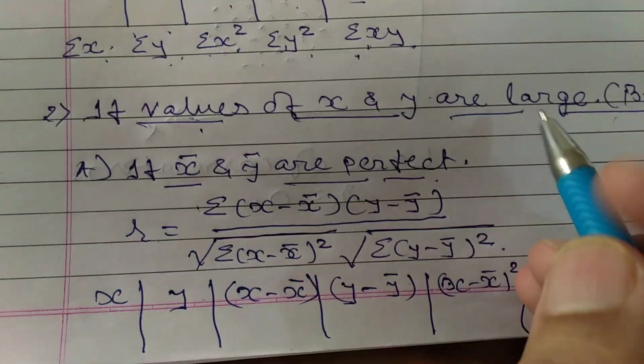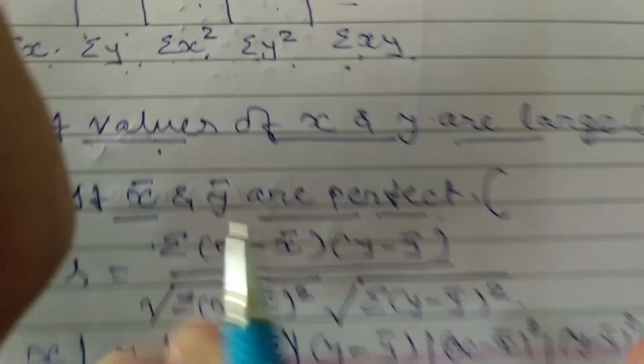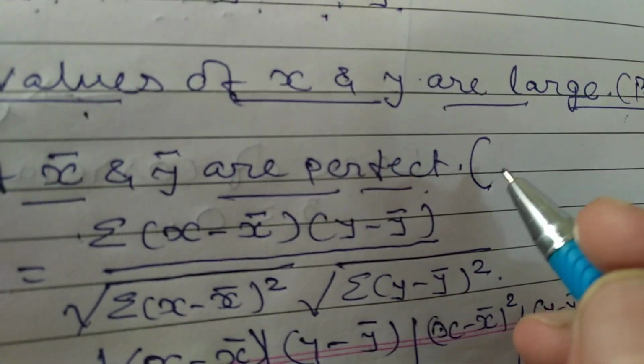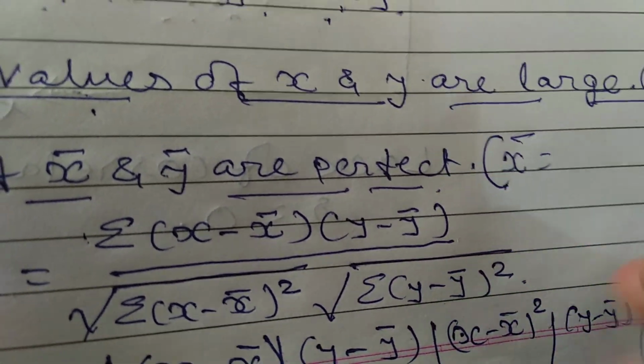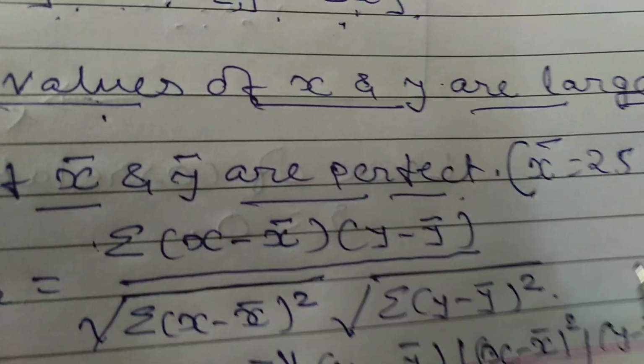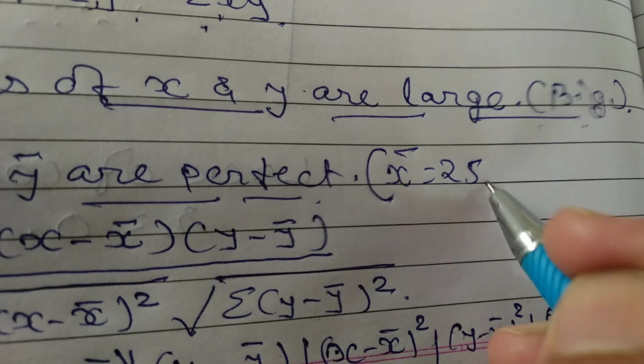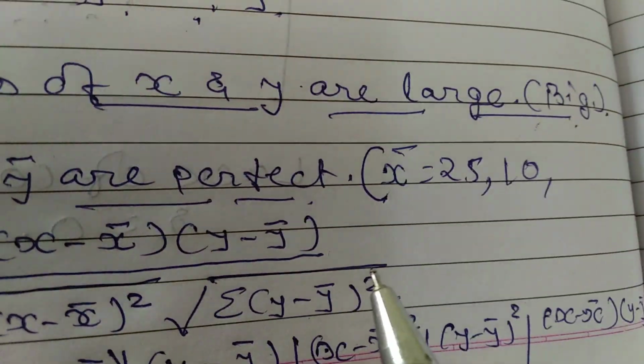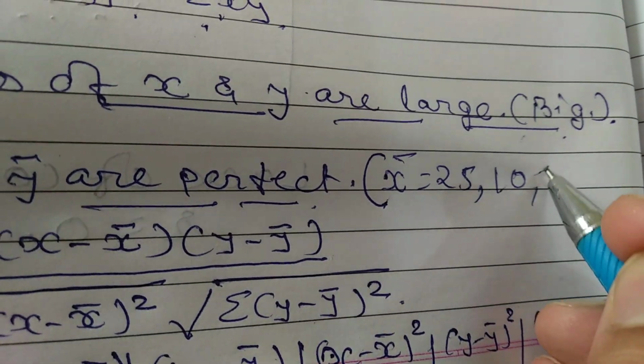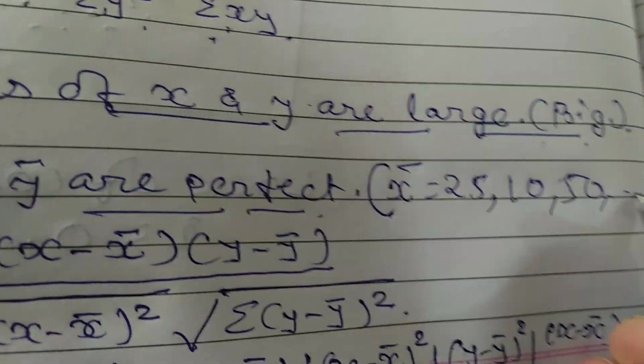Perfect means suppose the value of X bar is 25, a perfect figure, or 10, or 50.